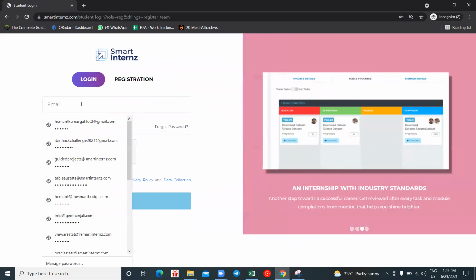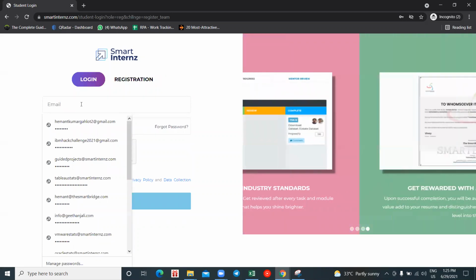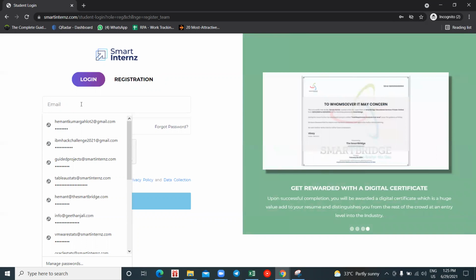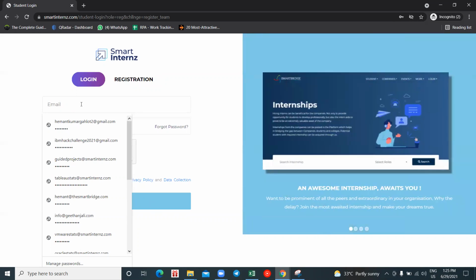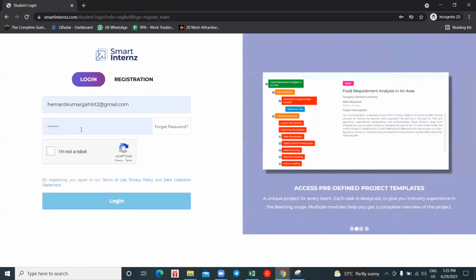Forming a team is the next step, I'll show you that. Even if you are working individually, you have to register individually. But if you are working in a team, do remember this entire process should be done only by a team leader. Now just log into your student login of Smart Interns.